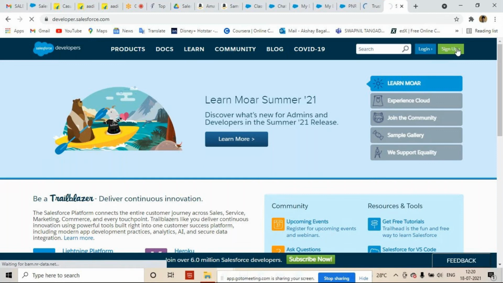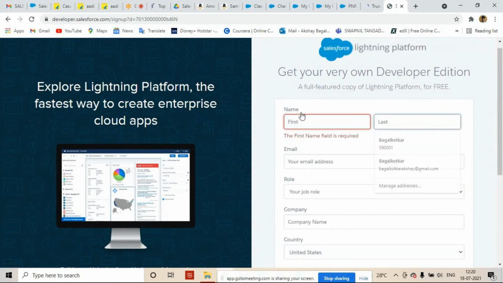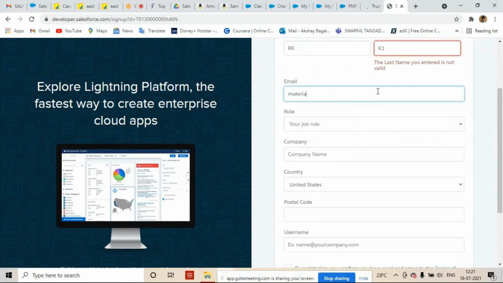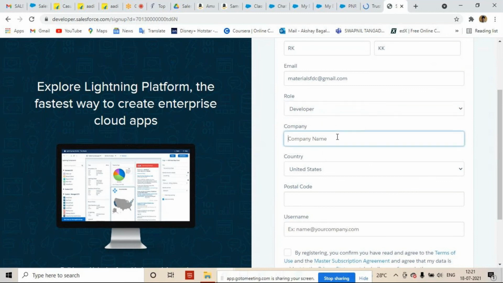I can click on this sign up. Once you click on sign up, you will get a form. You need to provide first name, last name. Let me show you. Okay, email. Suppose I'm providing material sfdc@gmail.com, because on the same email I will get my link to reset my password. Your job, developer, company XYZ, right?